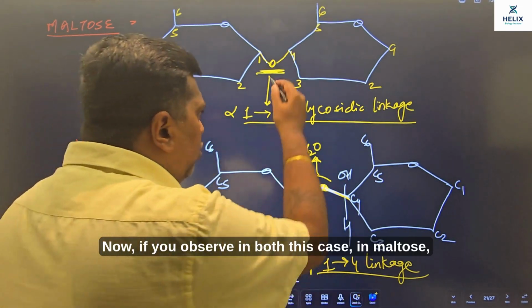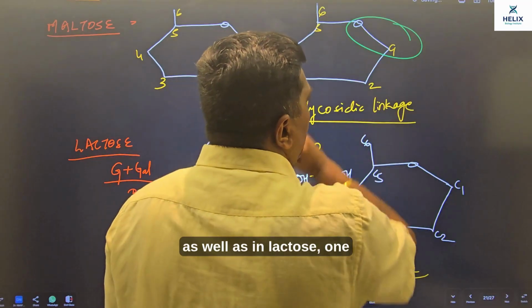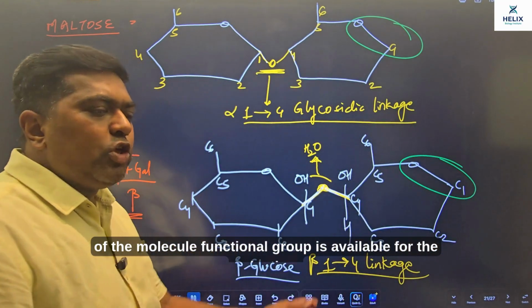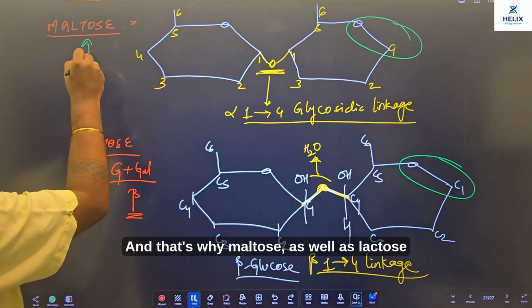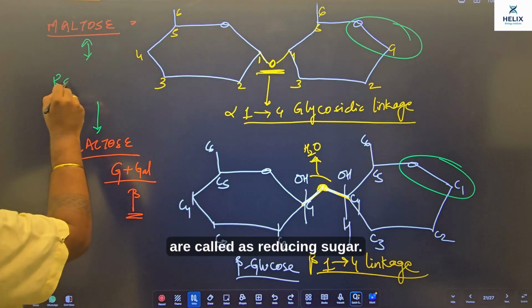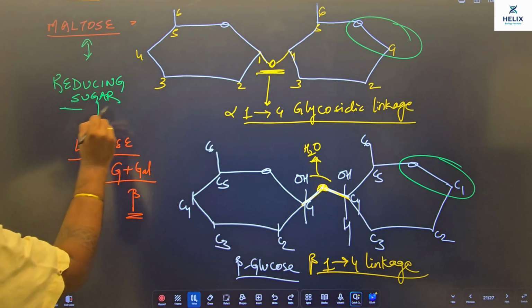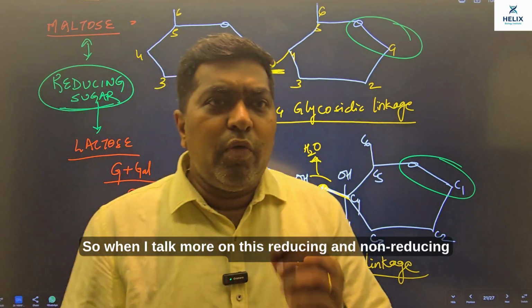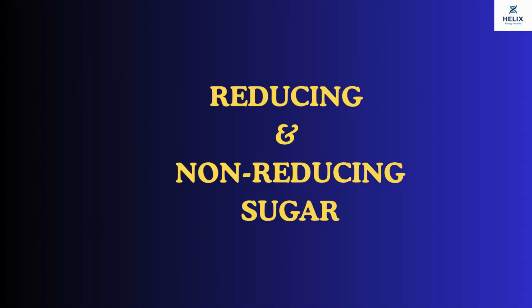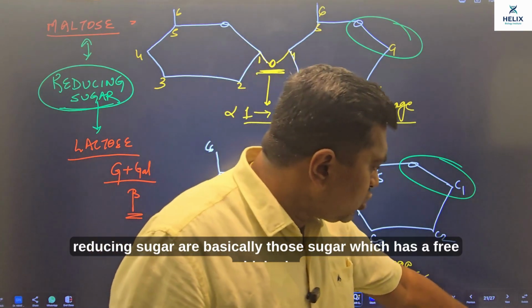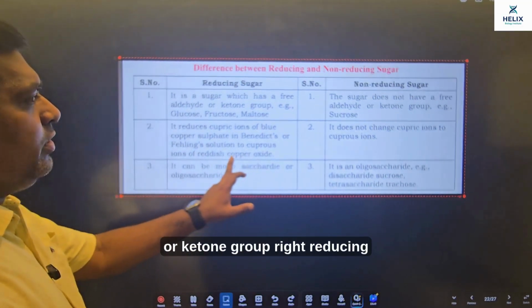Now if you observe in both these cases, in maltose as well as in lactose, one of the molecule's functional group is available for reduction, and that's why maltose as well as lactose are called reducing sugars. So when I talk more on this reducing and non-reducing sugar part, look at reducing sugars are basically those sugars which have a free aldehyde or ketone group, right?